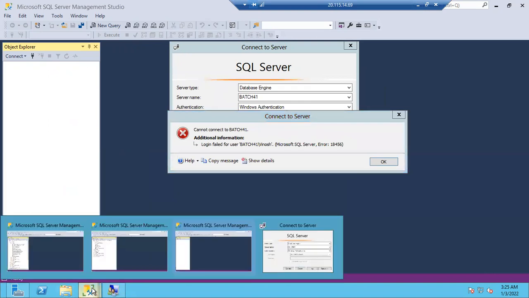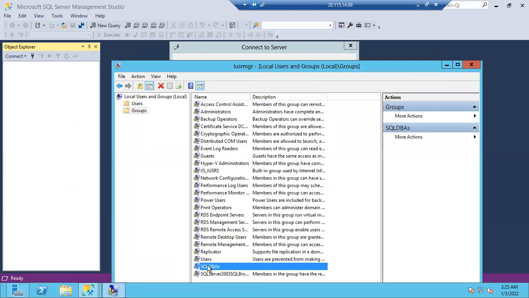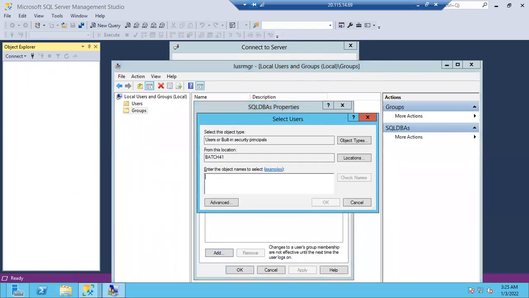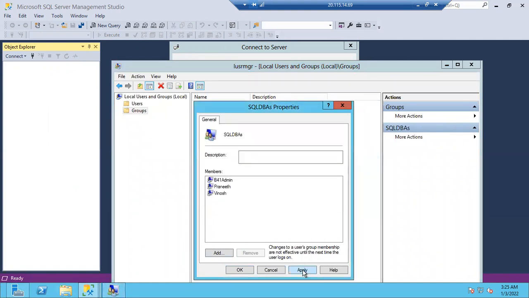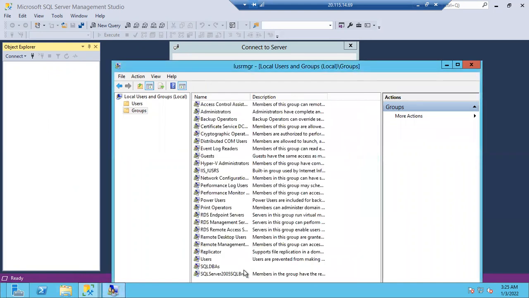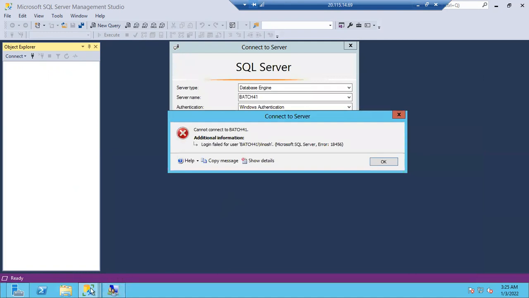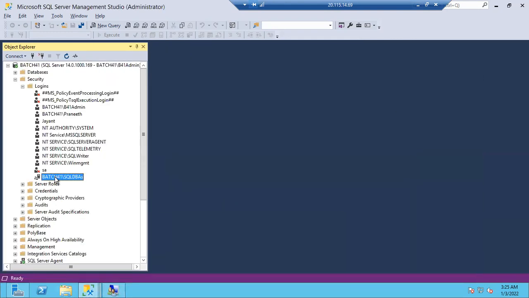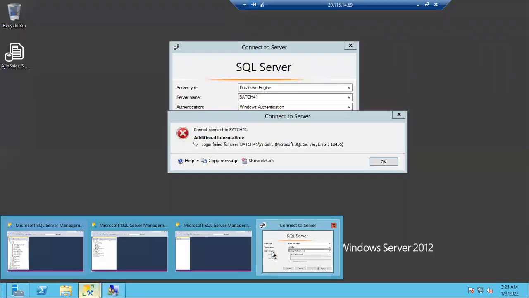Let me go to this group. Let me add Vinosh under this group. Add Vinosh, and check names. You will get the Vinosh name. Click OK. Apply. Okay, done. Now as Vinosh is a member of the SQL DBA group, and as the SQL DBA group login is already created, can Vinosh connect or not?